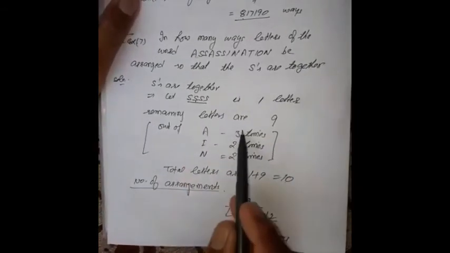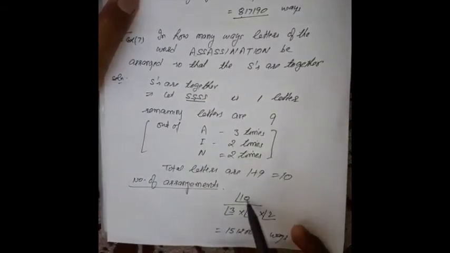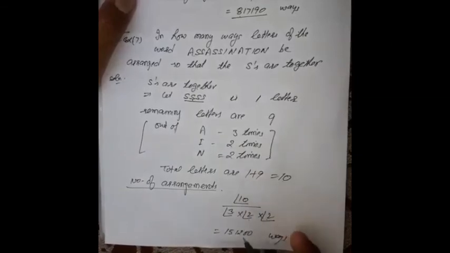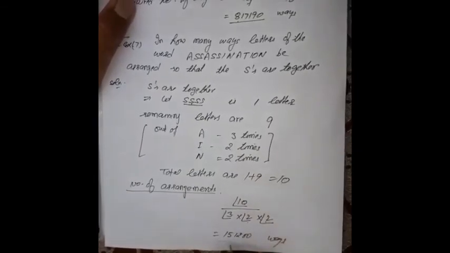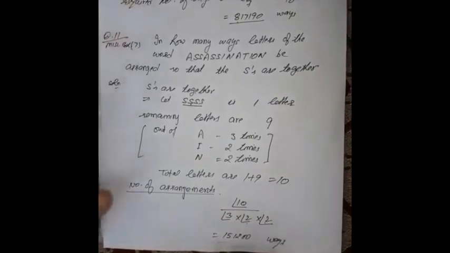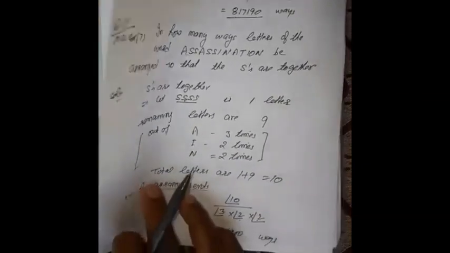Out of 10, these are repetitions. So the number of arrangements will be 10 factorial upon 3 factorial into 2 factorial into 2 factorial, and after simplification it will be this figure, 1,51,200. These are the required number of ways. I hope it is clear.